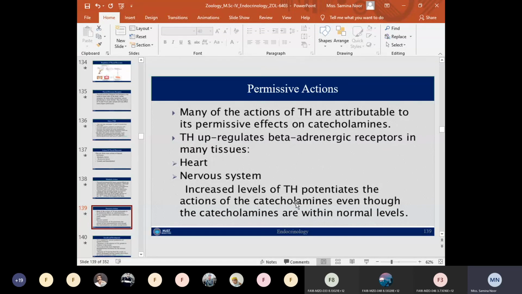Such receptors are present in many different tissues such as the heart, and also in the nervous system. So the increased level of the thyroid hormone accelerates or potentiates the actions of the catecholamines and certain other endocrine hormones, even when the catecholamines are present within normal levels. Their action is enhanced or accelerated by the permissive action of the thyroid hormone.